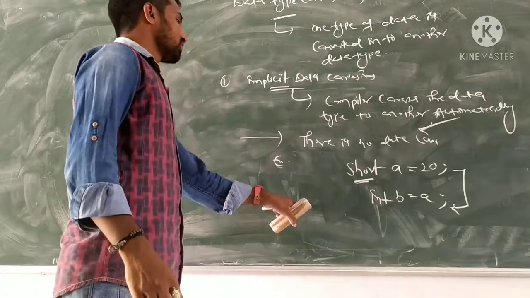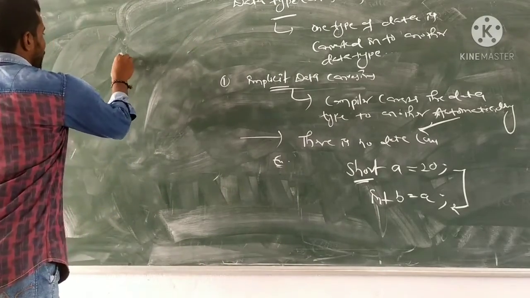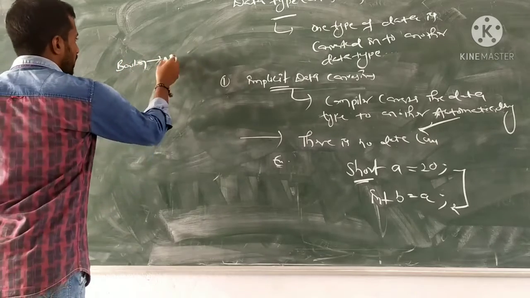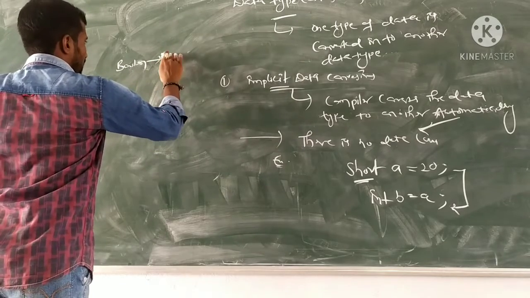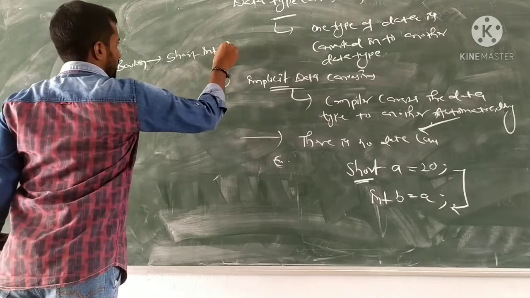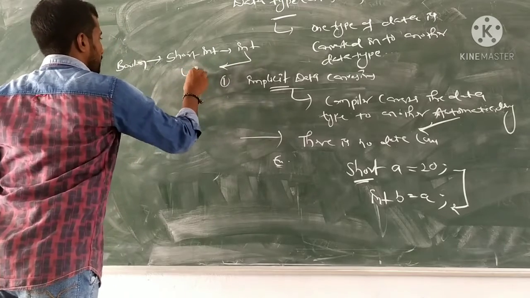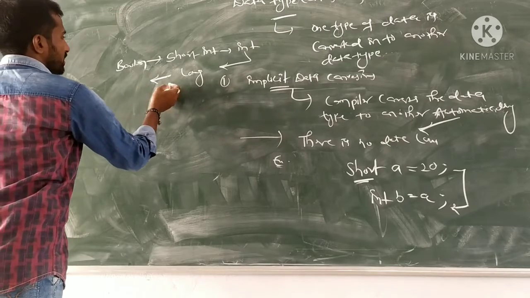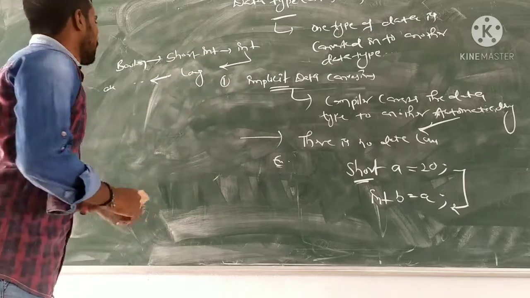But how do we convert one data type to another? The types include boolean, short, int, long, int, and etc.